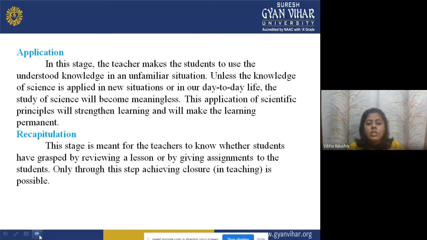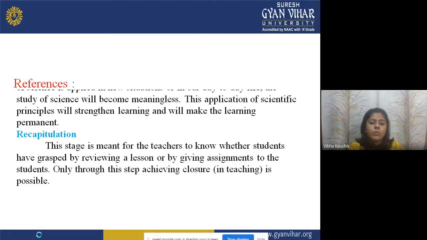Recapitulation. This stage is meant for the teacher to know whether students have grasped the lesson, by reviewing the lesson or by giving an assignment to the students. Now the teacher wants to know whether the student has been able to gain the knowledge related to that particular topic or not. The teacher can review this by giving some assignments or some questions to the student. Only through this step is achieving closure in teaching possible.